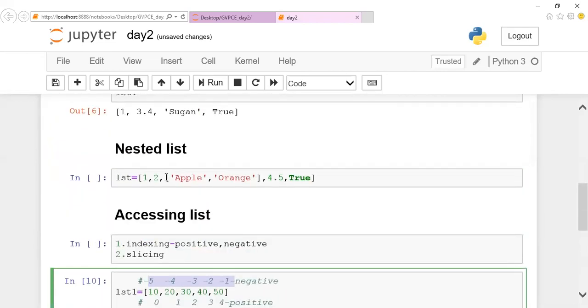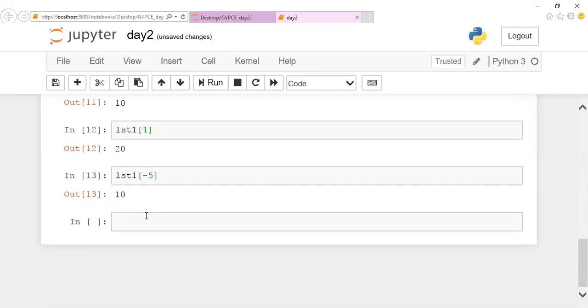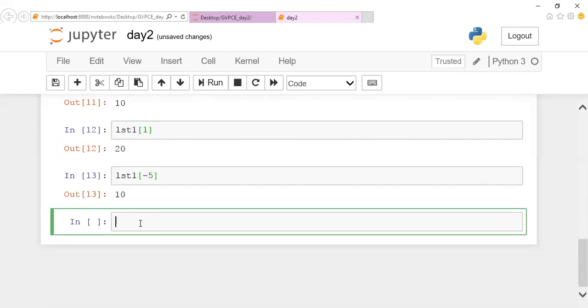Those who are looking for the nested list explanation, just wait for a few seconds. After completing accessing the list, we'll go back and explain it. I'll show you how to do indexing in this one, and next we are going to see the slicing concept.